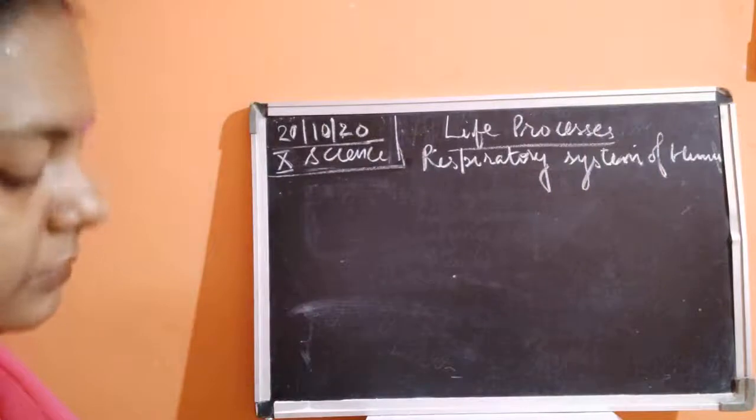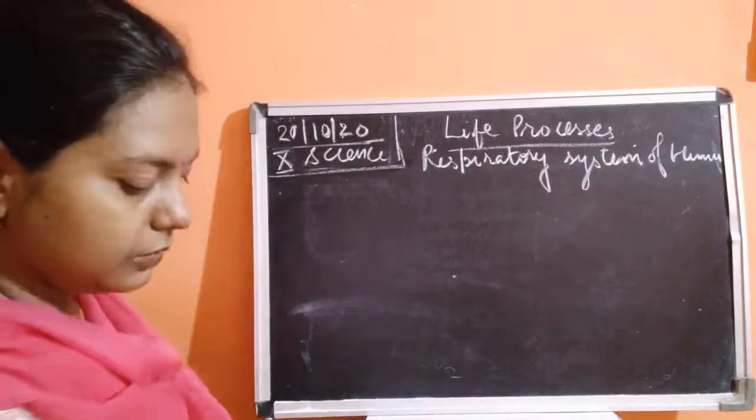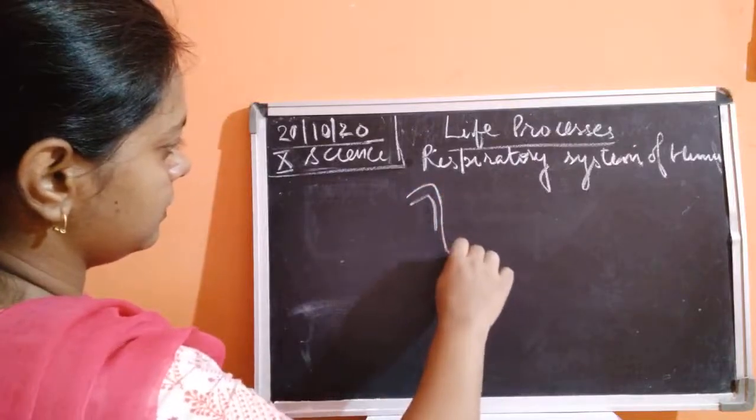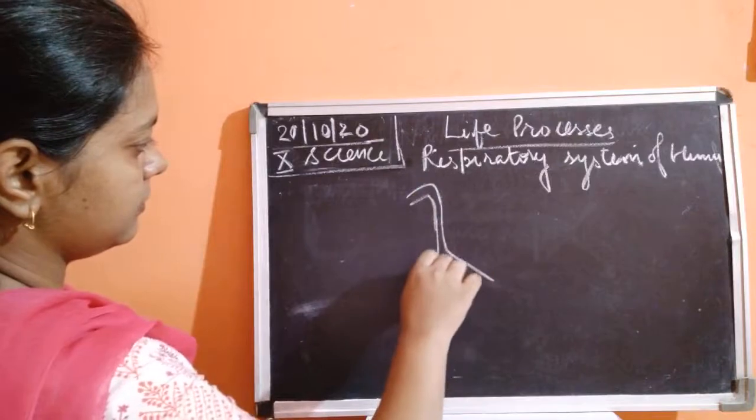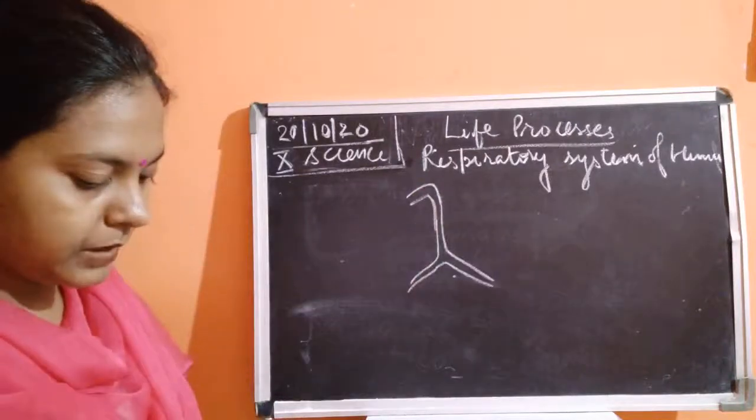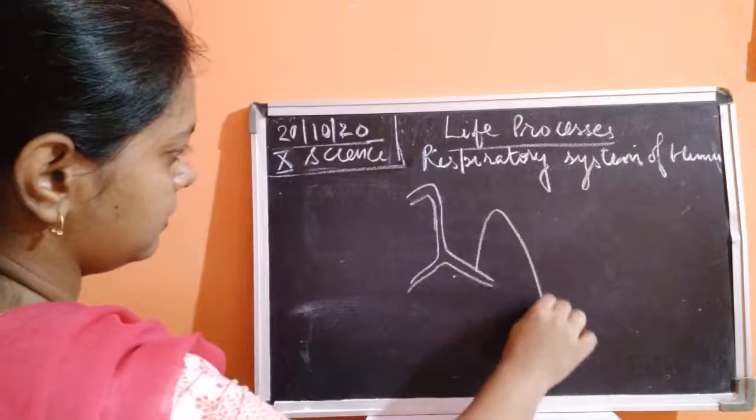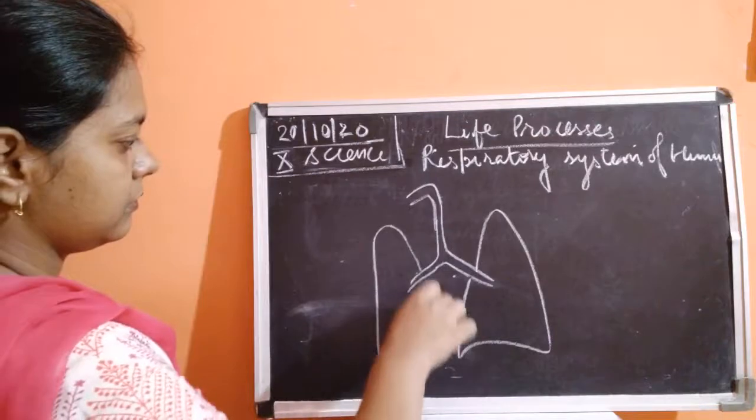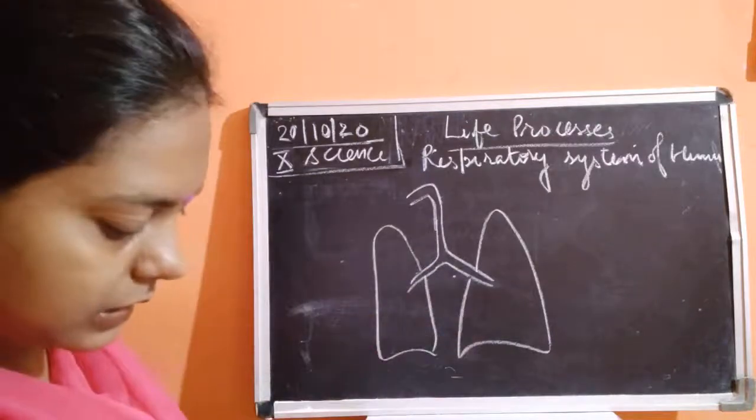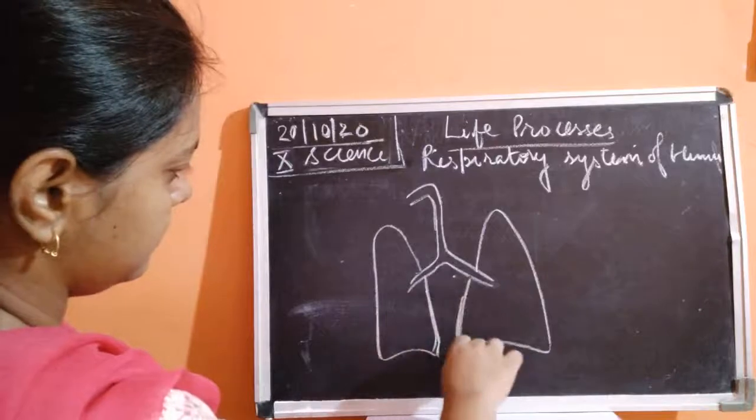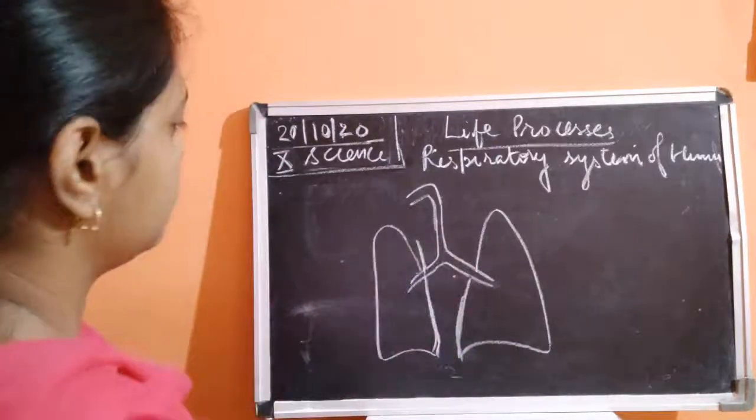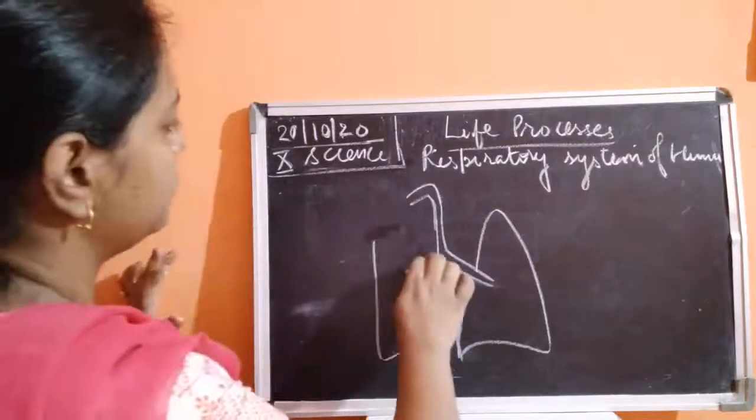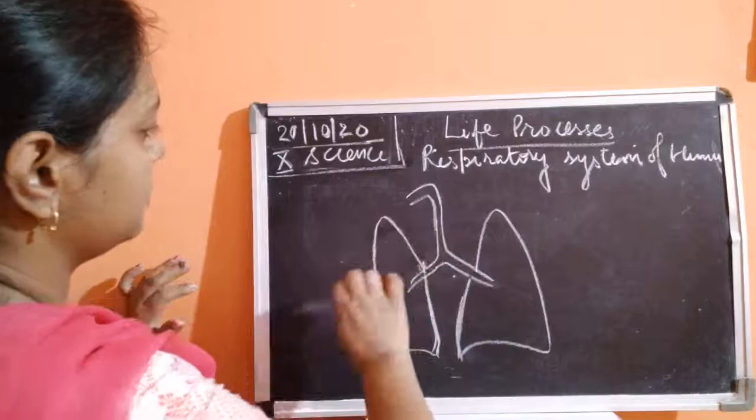Okay, so the respiratory system of human beings. So how this is being, so if you see, okay, then and we have to make both lungs equal, otherwise respiration will not take place.